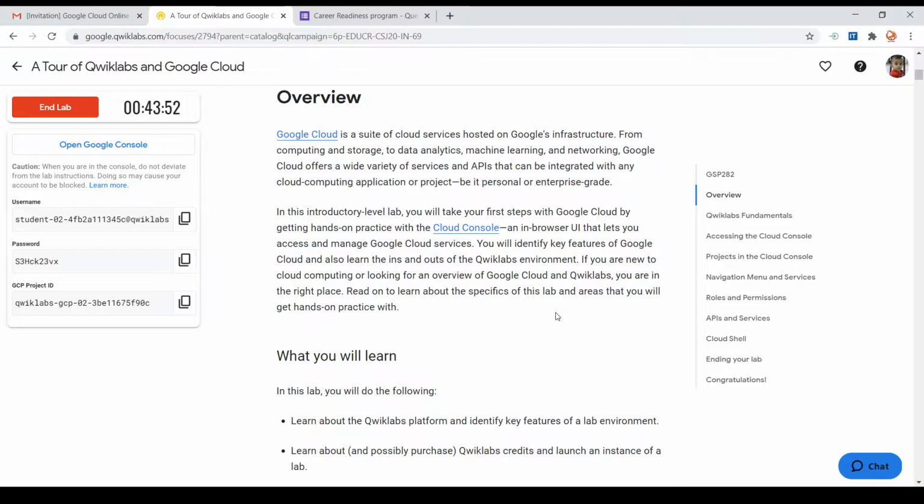I said that one credit is equal to $1. So we will cover information about these credits, what the Google Cloud Platform basically is, the different panels we can see in the Google Cloud Platform, how to access the navigation menu, how to access the cloud shell, and what the different service roles are, that is, the identity access management roles present in this Google Cloud platform. These are the basic things that we will be checking in this lab.